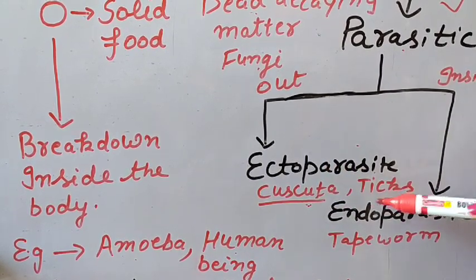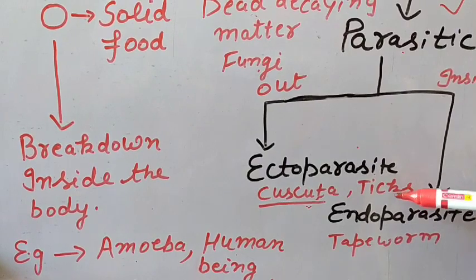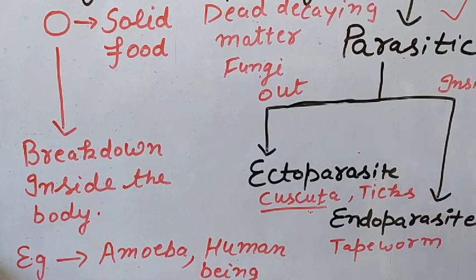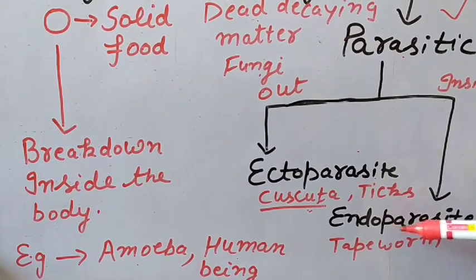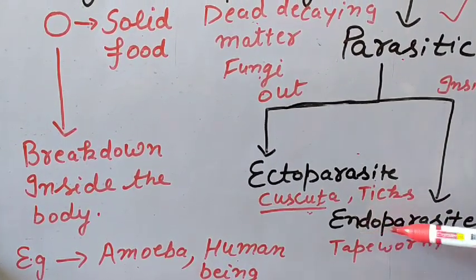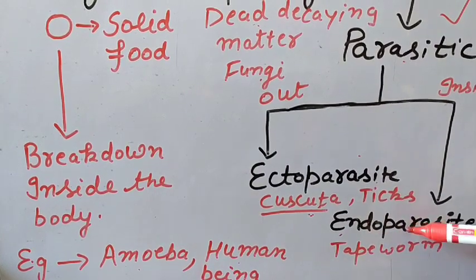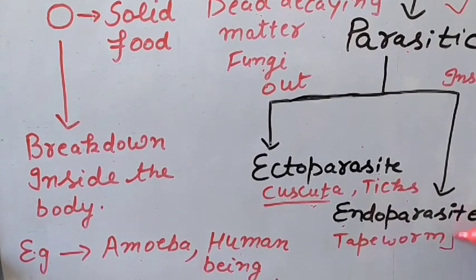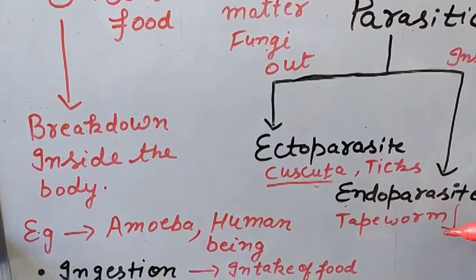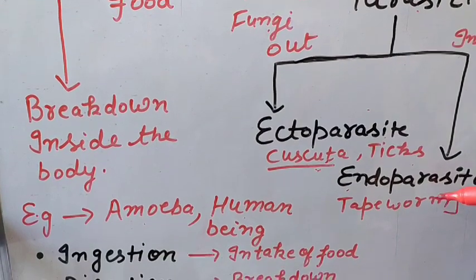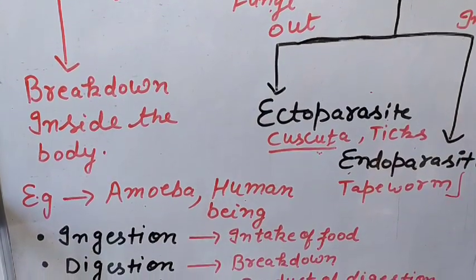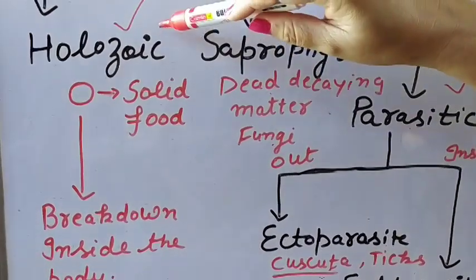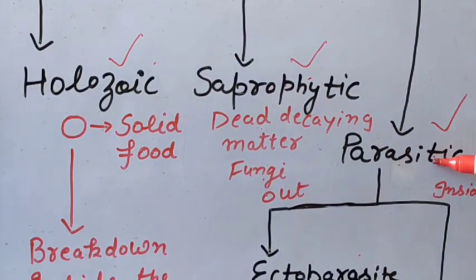Second are the ticks. These are a group of arthropods which are known as ticks. And then second is the endoparasite. What is an endoparasite? Endo means inside the body. So these parasites live inside the body. Examples are the tapeworm, liver fluke, and ascaris. So these are the examples of endoparasites. So in this nutrition we have discussed the holozoic, saprophytic and parasitic.